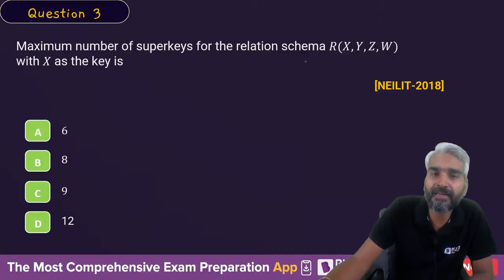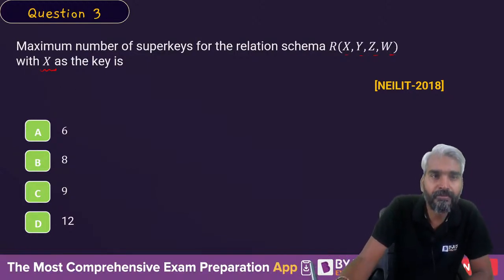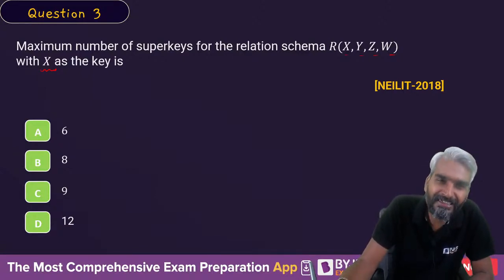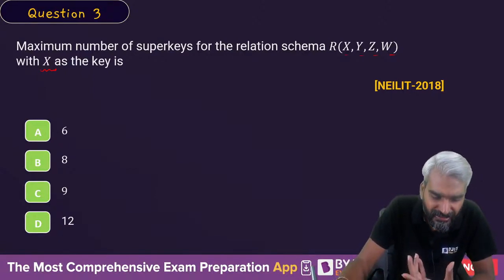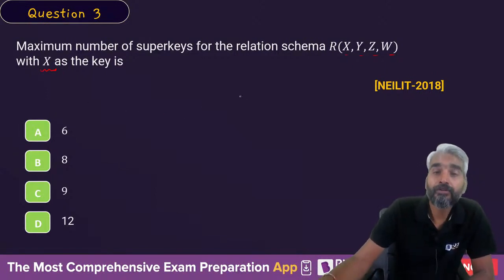So, minimum number of super keys in the relation schema R, where X, Y, Z and W are 4 attributes, and we know that X is a key. We know that X is a key. Premson, correct answer. So let's see.